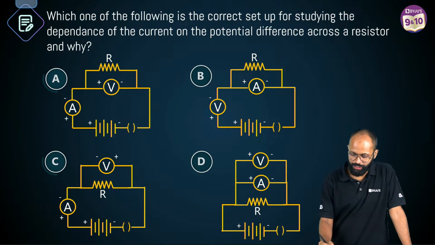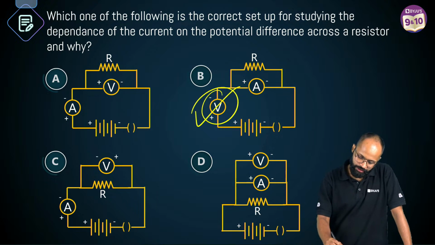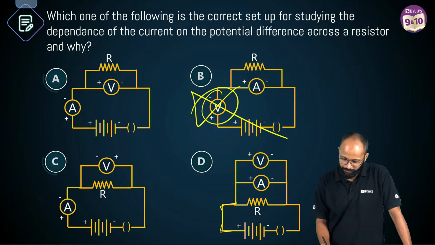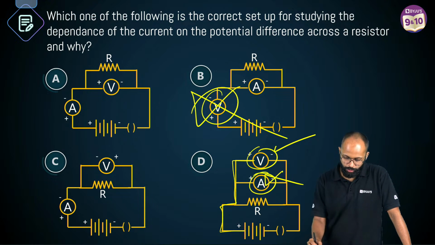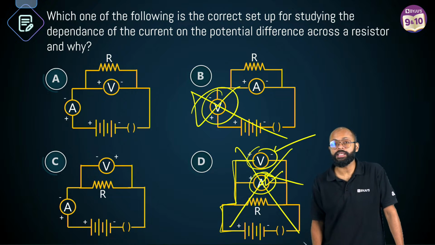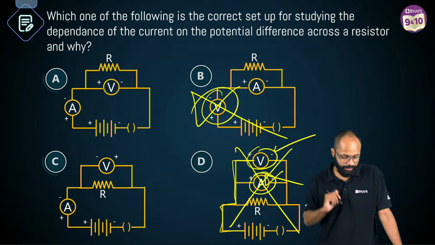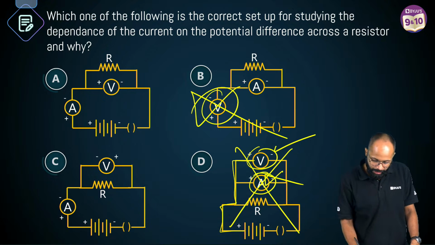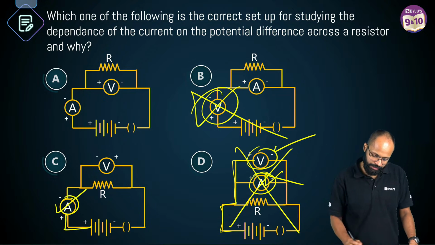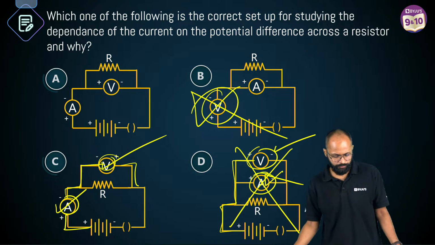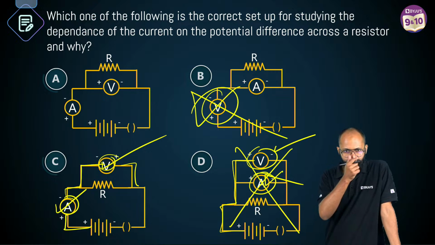Let's check B first. Voltmeter is in series. B is wrong. Let's check D. In D, what do we have? Voltmeter is in parallel. That is correct. Ammeter is in parallel. That is wrong. So D is also wrong, because the ammeter is connected in parallel. That is wrong, a sin. Fine. Let's check C. Ammeter is in series. Oh wow, that is correct. Voltmeter is in parallel. That is also correct. So C is perfect. Right? Is it true?